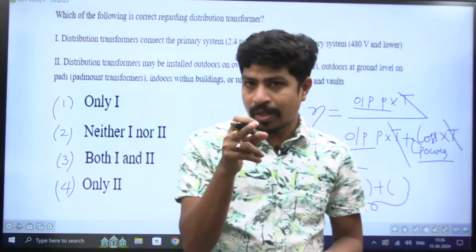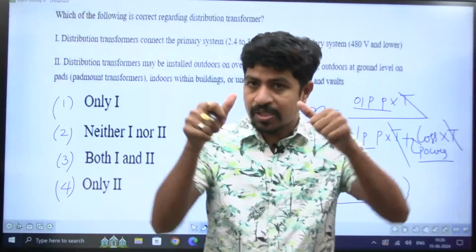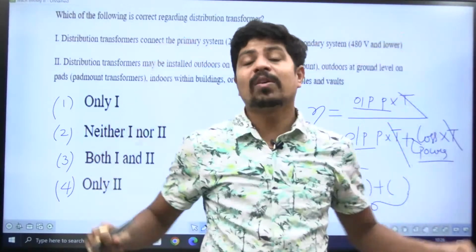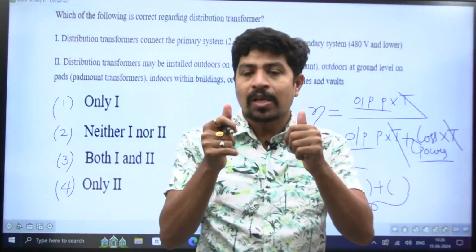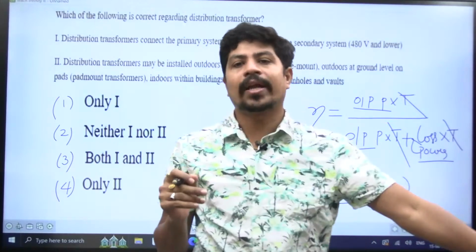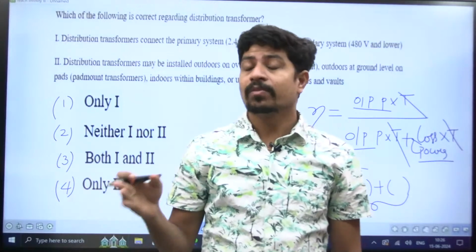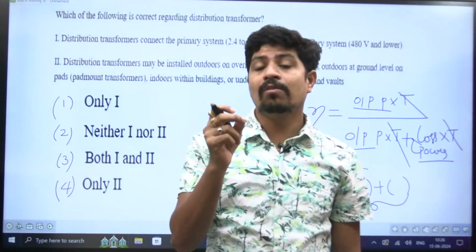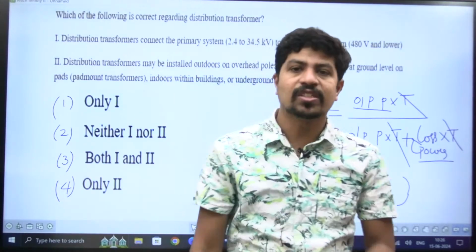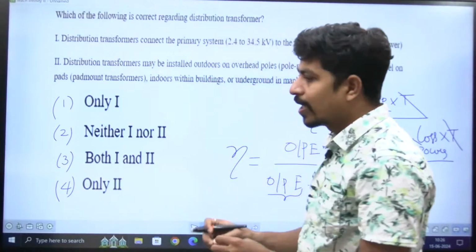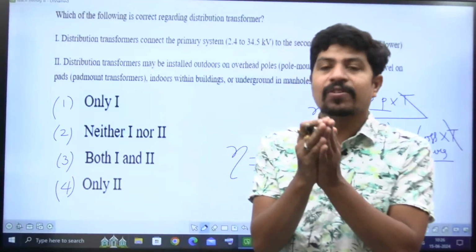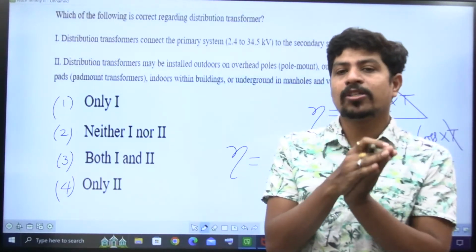For power transformer, either you find power efficiency or energy efficiency, both are exactly equal. But for distribution transformer both are not the same, and in fact power efficiency is not correct. Why? Because the load power on the distribution transformer is not constant with respect to time. Therefore we always have to find all day efficiency or energy efficiency. That is a small explanation about the difference between power transformer and distribution transformer.